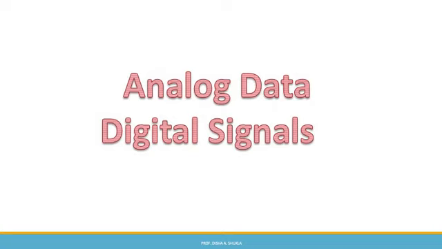Now in this session we are going to discuss the modulation type analog data digital signal. But before that, what is modulation? Let me revise it for you. We have already seen that when a signal is traveling for a long distance, it is possible that its energy decreases and hence at the receiver side you don't receive the whole data as it is. So for that we add a high frequency carrier signal to our data so that it can travel for a longer distance without any kind of distortion, or the distortion is less. This process is called modulation.